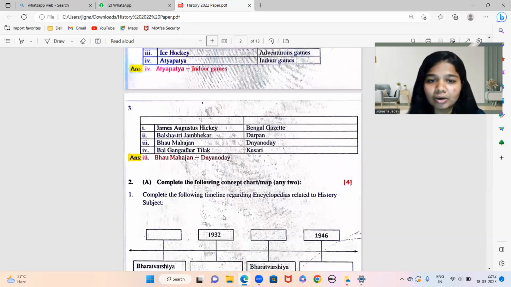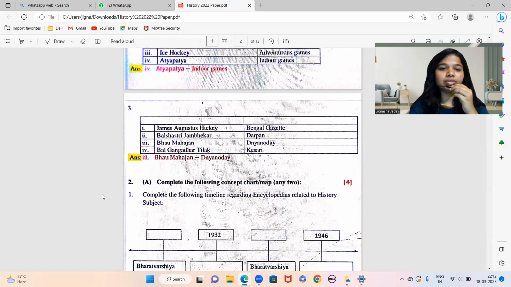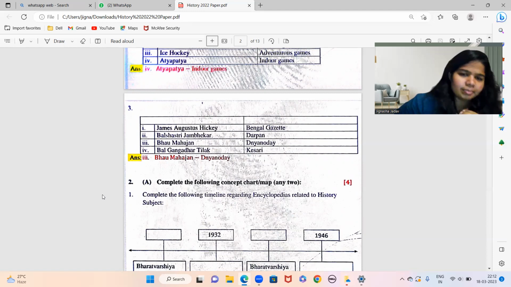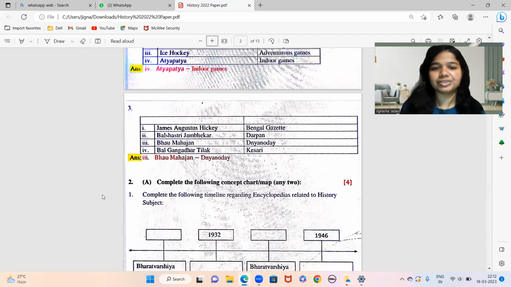James Augustus Hickey, Bengal Gazette; Balshastri Jambhekar, Darpan; Bhau Mahajan, Dnyanodaya; and Bal Gangadhar Tilak, Kesari. We all know Bal Gangadhar Tilak is the right answer, and James Augustus Hickey, Bengal Gazette, is also correct. Out of Balshastri Jambhekar, Darpan and Bhau Mahajan, Dnyanodaya, I have a doubt, so the answer is Bhau Mahajan, Dnyanodaya. Okay, this is again from chapter number 5, mass media and history, and the concept is history of mass media.